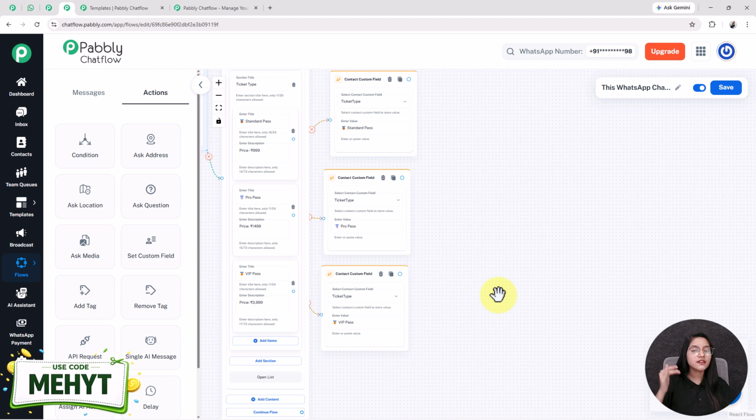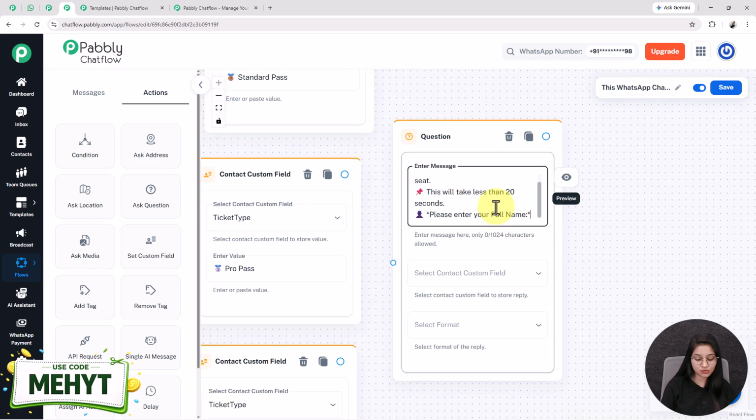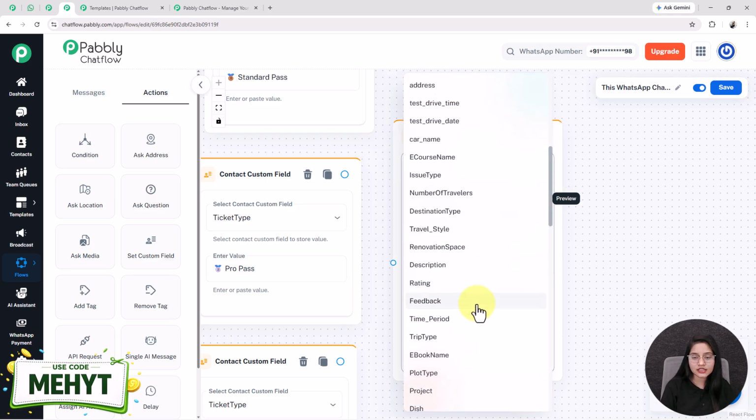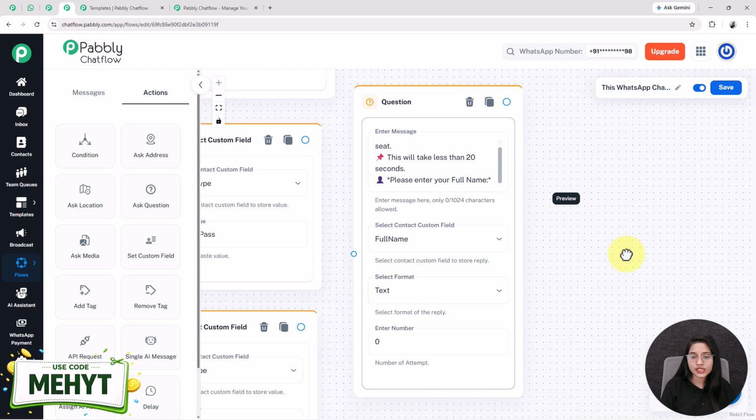Now whenever the user selects the ticket type from this list, then my bot will reply to them by asking them to share their full name. So for that I am adding one ask question button from here and entering a question in this enter message box as awesome, let's reserve your seat, please enter your full name. For that I am selecting the contact custom field as full name and the format as text, as a name should always be in the format of text.